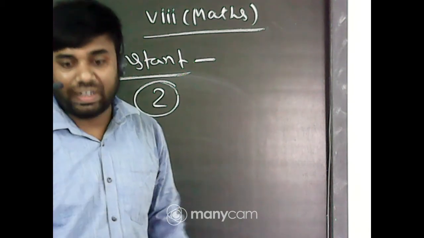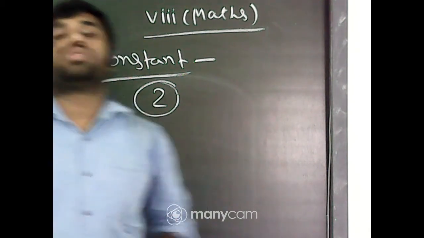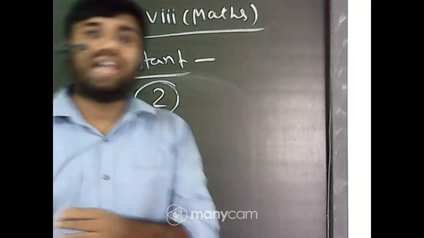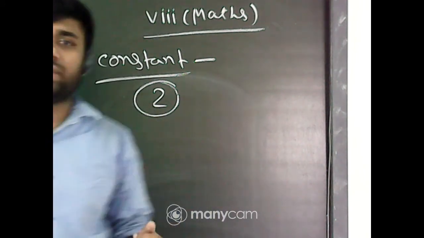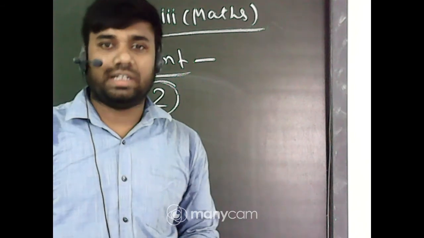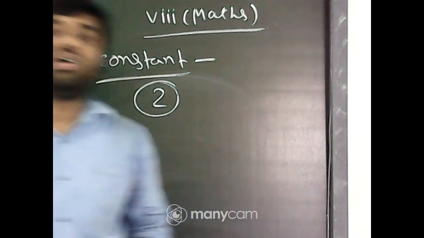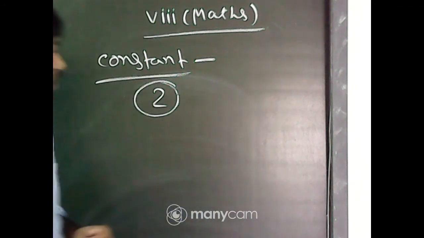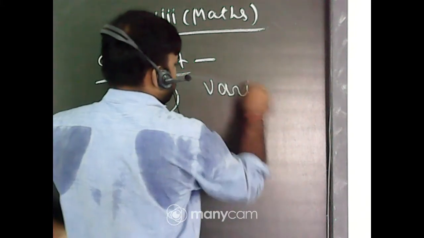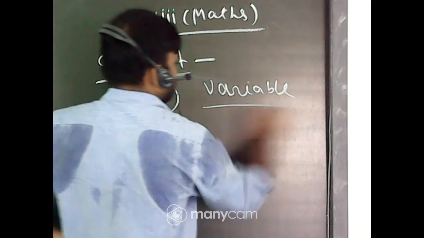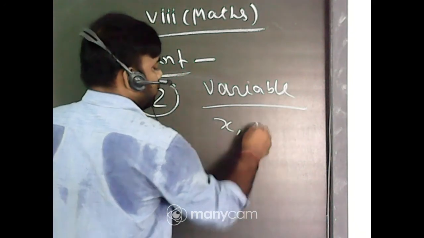And variable means whose value varies person to person, or in various equations, or in various cases, that is called variable. Variable means like x, y.